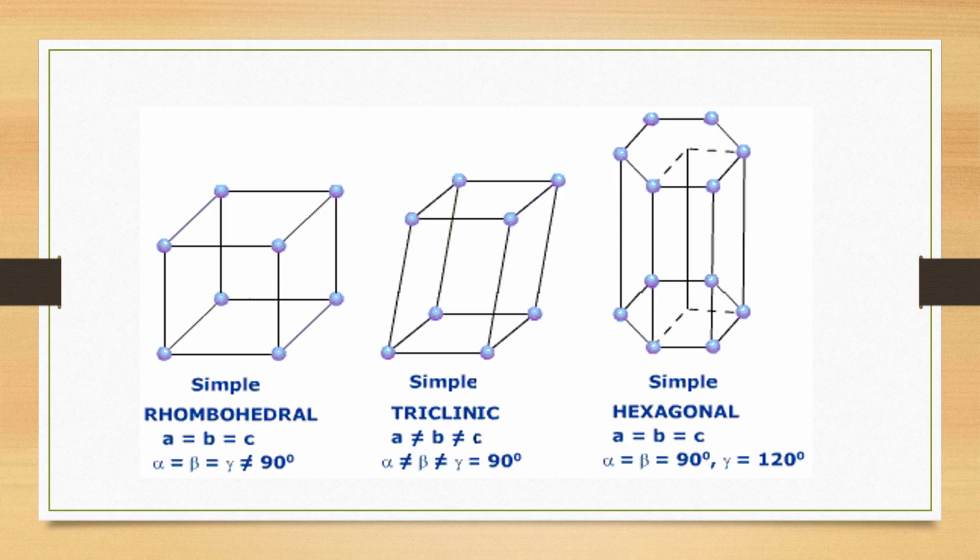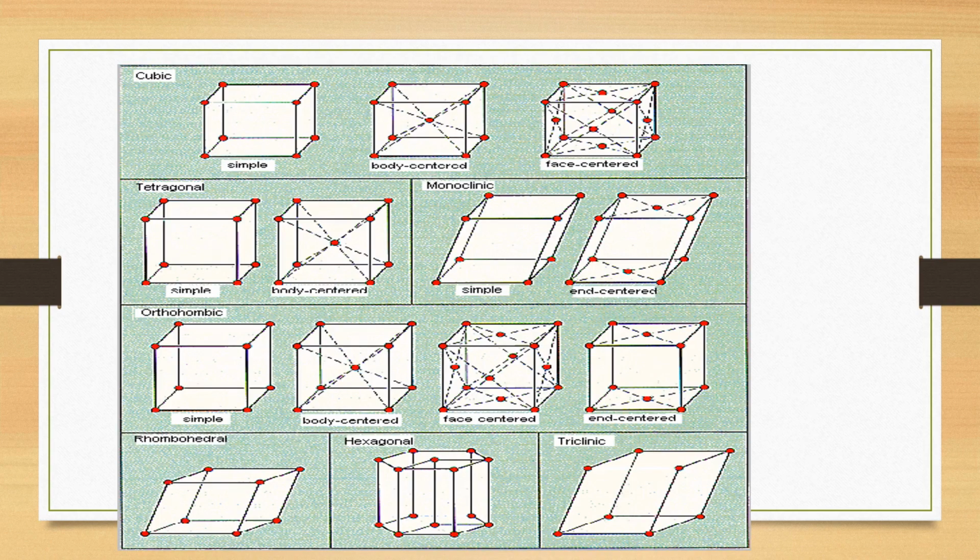And then in simple hexagonal, all lengths are equal and alpha is equal to beta, that is equal to 90, while the third angle, that is gamma, is not equal to 90, it is equal to 120. Here you can see this is a simple diagrammatic comparison between these structures. Now here again is the description of the cubic, tetragonal, orthorhombic, rhombohedral, hexagonal, and triclinic structures, which includes the different Bravais lattices like simple, body-centered, face-centered. These structures are present here.